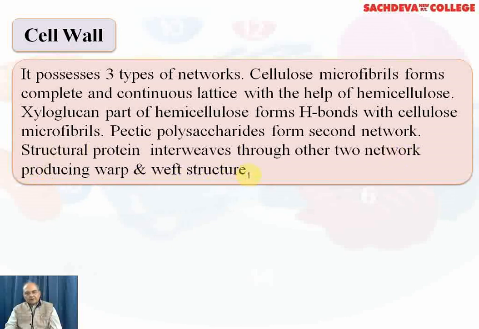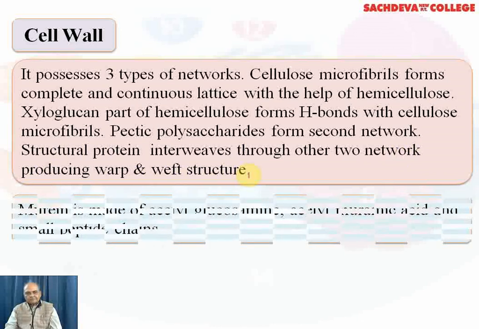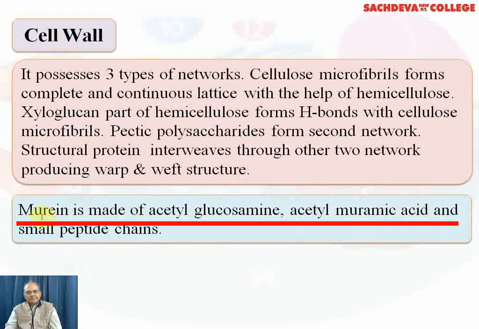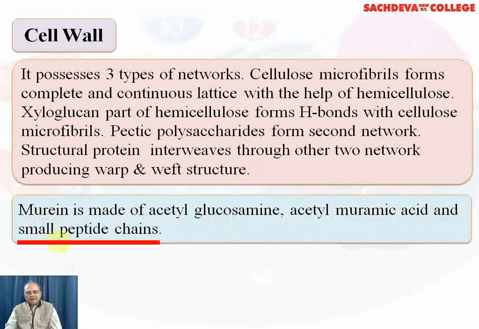You know that cellulose, which is a polysaccharide, is made up of glucose molecules. Murein is made up of N-acetylglucosamine and N-acetylmuramic acid and a small peptide chain. Murein is the chief component of the bacterial cell wall.